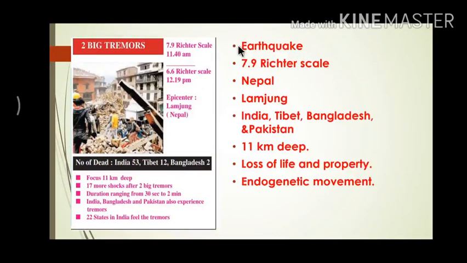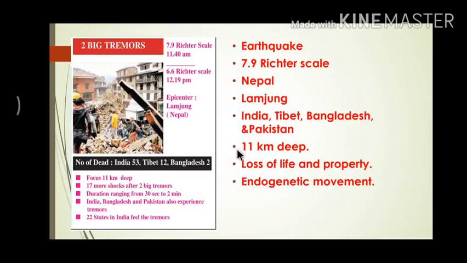First question, what caused the large scale casualties? Answer is earthquake. What was the magnitude of the earthquake? Answer is 7.9 Richter scale. Next question, what country was the most affected by this earthquake? Answer is Nepal. Next question, where was the epicenter of the earthquake? Answer is Lamjung. Next question, which are the other affected areas? Answer is India, Tibet, Bangladesh and Pakistan.